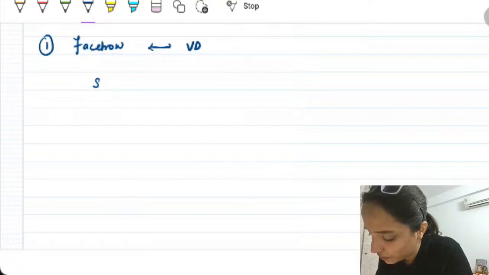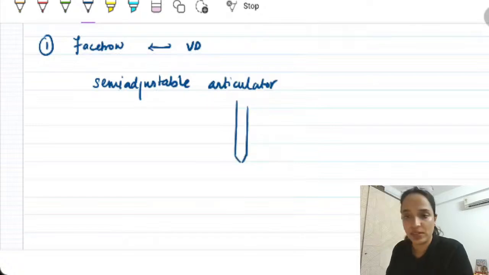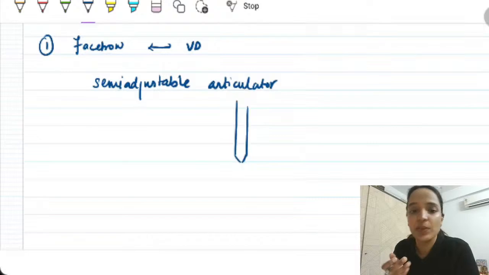When I have a semi-adjustable articulator, right? And there is an incisal pin like this. And on the articulator, I want to raise the vertical dimension because I want to similarly raise that vertical dimension in the patient's mouth.